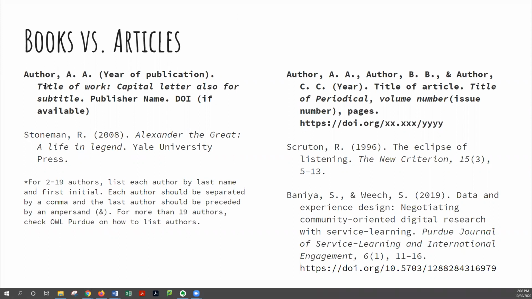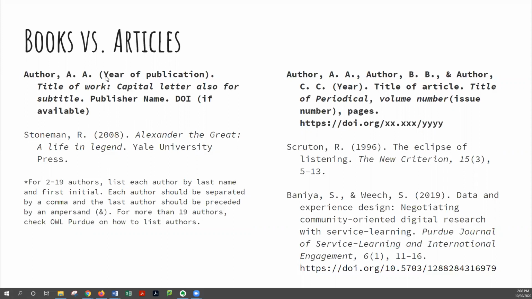So for APA, one of the first major differences is that you never write out the full first name. You only use initials for the first and middle name of an author. So in this case, you see Stoneman, comma, R for the author's name.